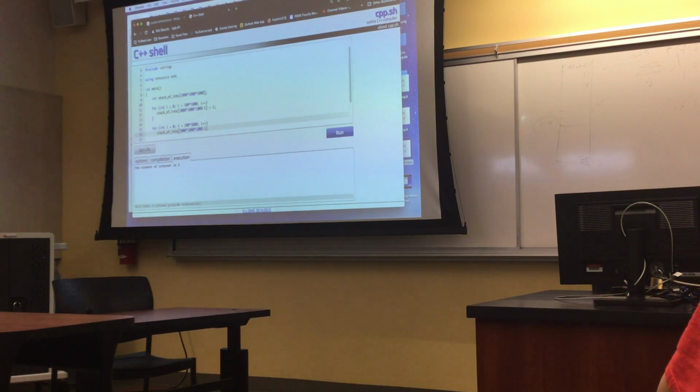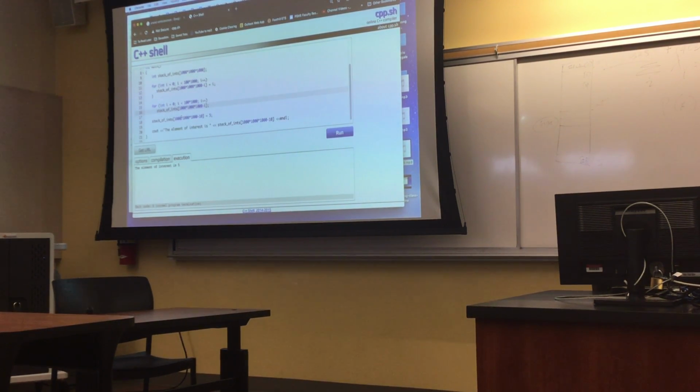But let's see. What I'm guessing happens is that the stack allocation failed. It actually failed, but the error is raised only when you try and access the memory location that doesn't belong to you. So it failed, and I don't have all these memory locations, but I'm not writing to them, so it's just letting me do it, right? So I'm going to write to them now, to all those locations, in the hope that one of them will throw an error. So I'm going to print that, and I'm going to see how this does.